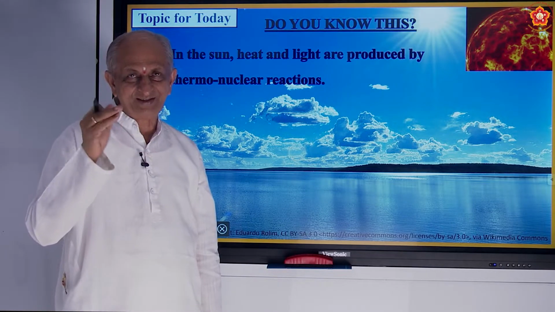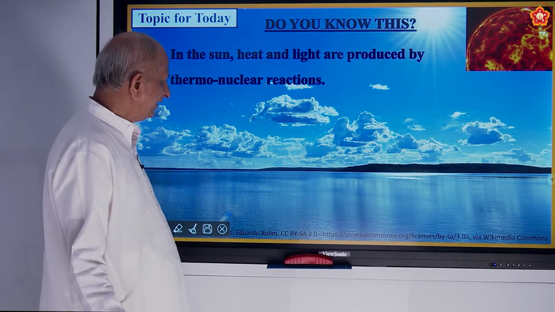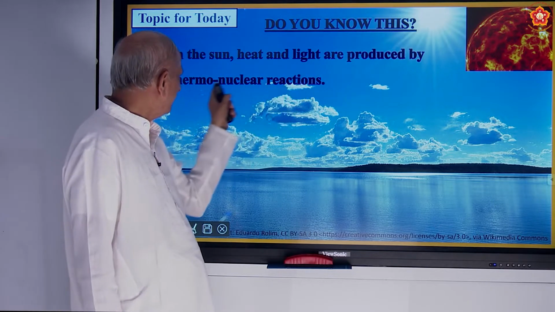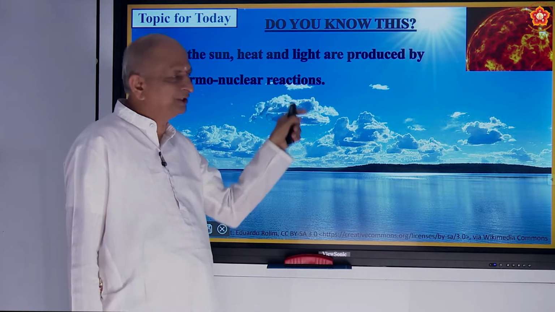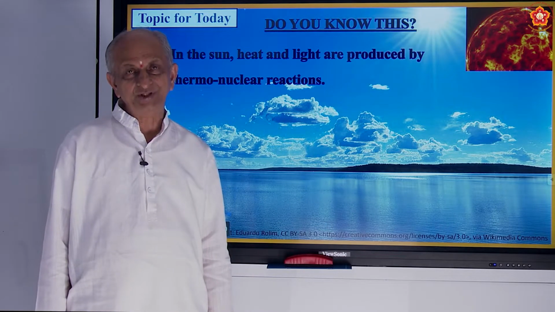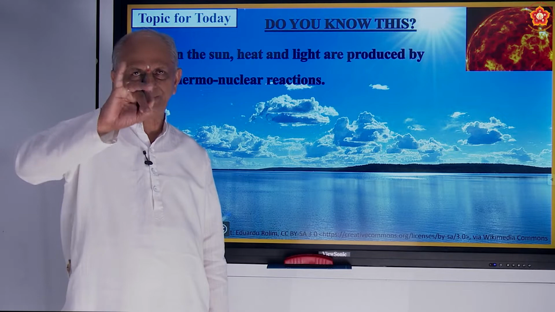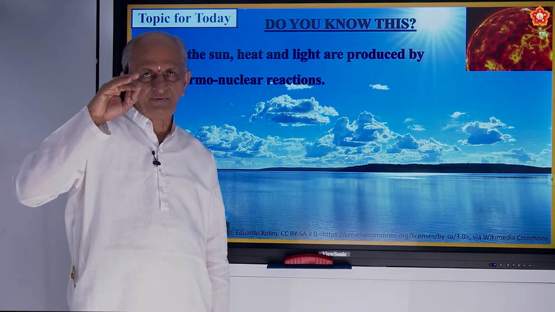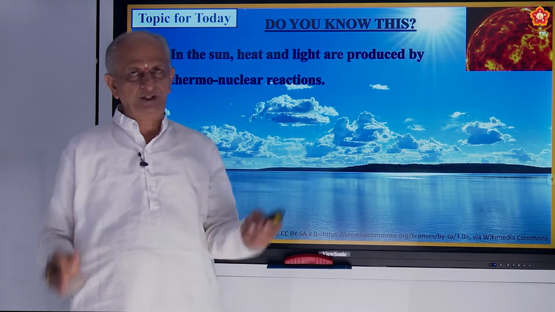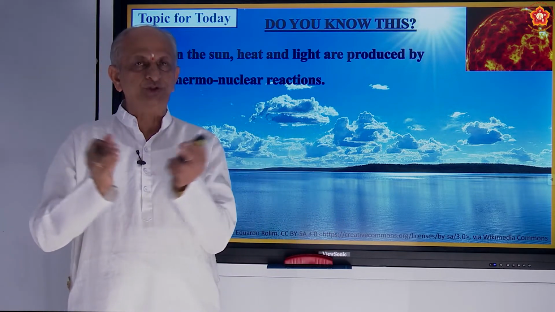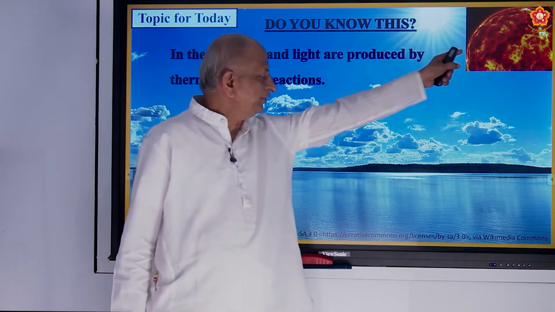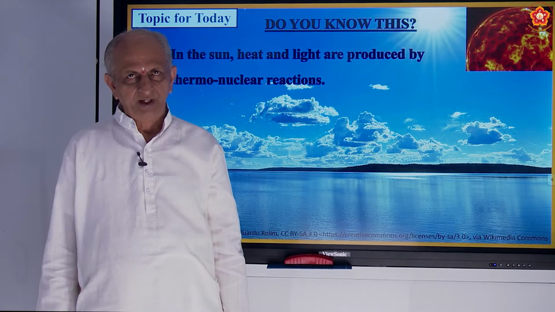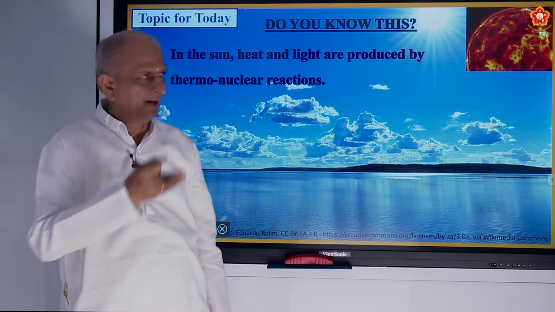Still the energy is not exhausted, and everybody wonders how that energy comes to the sun. Here heat and light are produced by thermonuclear fusion reactions. There are two types of nuclear reactions. One is nuclear fission, breaking up of the nucleus. Another is nuclear fusion. Here it is nuclear fusion that takes place, that gives the enormous amount of energy for the sun. Hydrogen is converted into helium.